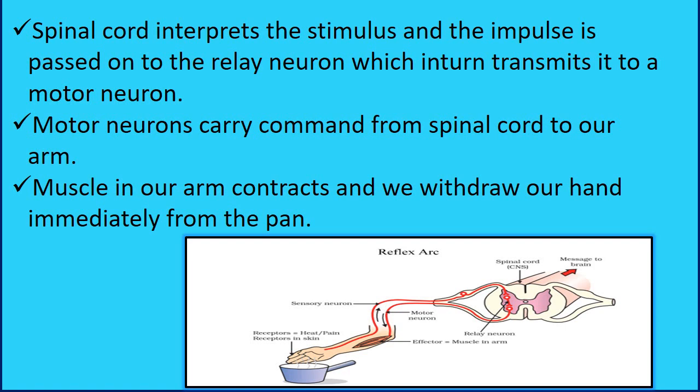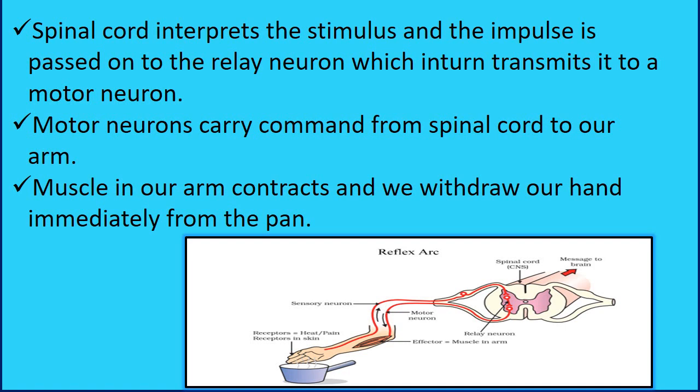Okay, so see this picture. When we touch a hot pan, the sensory organ in our hand, the thermoreceptor, receives the impulse and gives it to the spinal cord. This is the afferent root. Through the afferent root, the message is sent to the spinal cord.